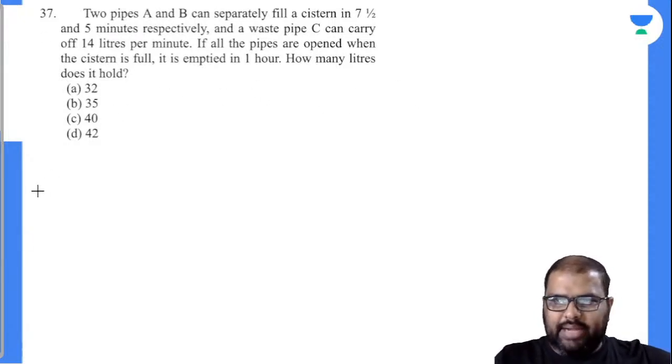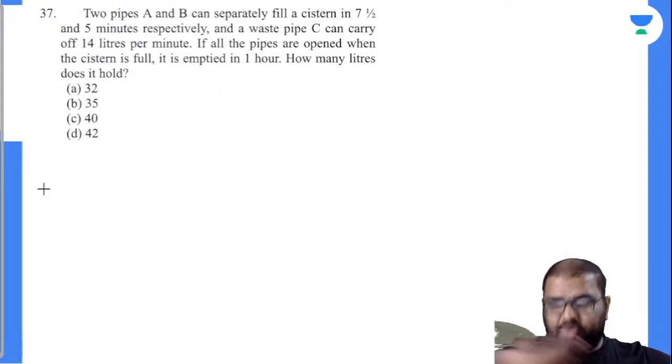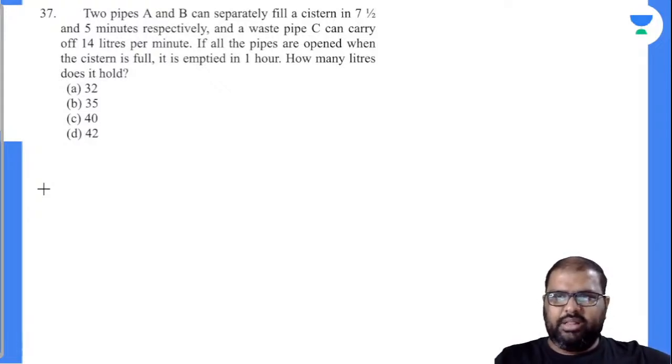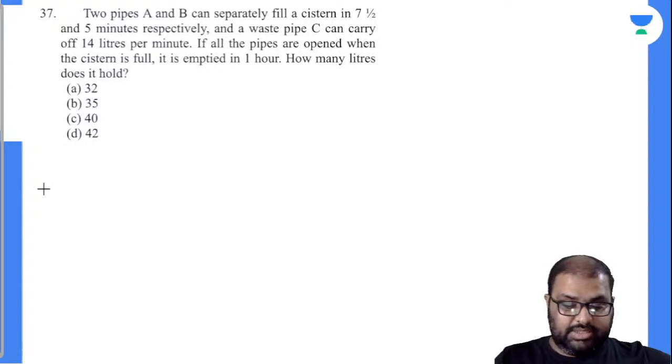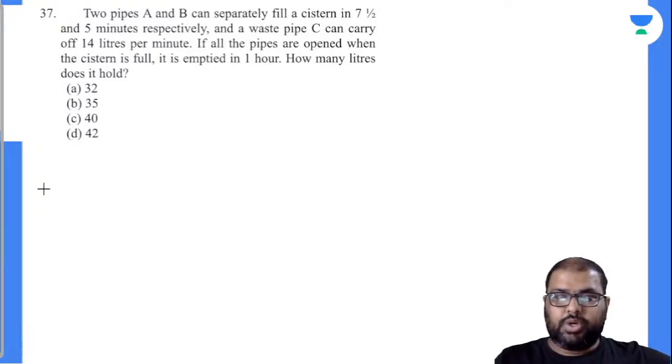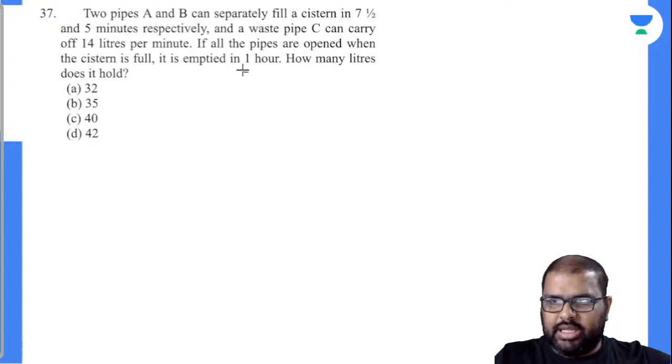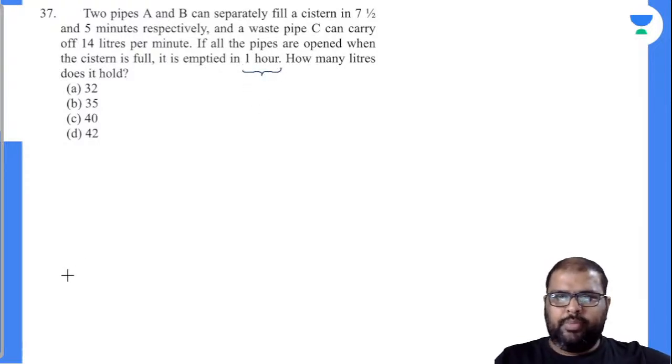Two pipes A and B can separately fill a cistern in 7.5 minutes and 5 minutes respectively, and a waste pipe C can carry off 14 liters per minute. So it can remove 14 liters per minute. If all the pipes are opened when the cistern is full, it is emptied in 1 hour. The tank will not be filled, it is emptied only. How many liters does it hold is the question asked.